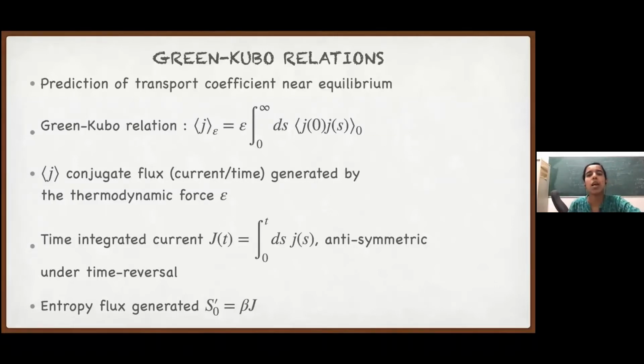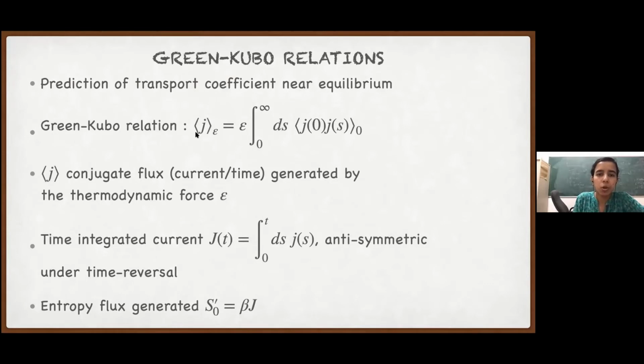If we apply some kind of thermodynamic drive, that would generate a current in the conjugate variable, and Green-Kubo relations predict how the stationary value of this instantaneous current can be obtained by a correlation in the equilibrium state. So here, J average epsilon. I'm using epsilon as just a small perturbation again, because we are near equilibrium. I'm not bothering with the epsilon every time. So epsilon is a small parameter here.